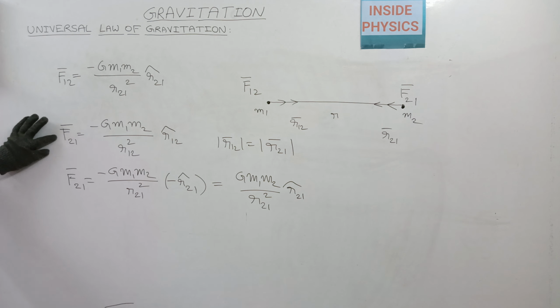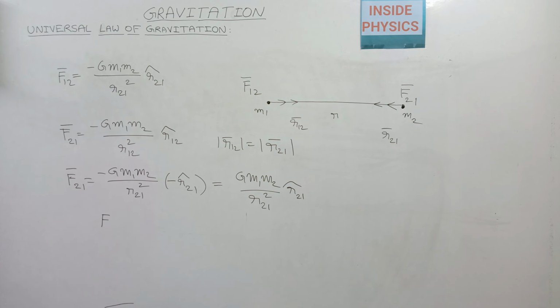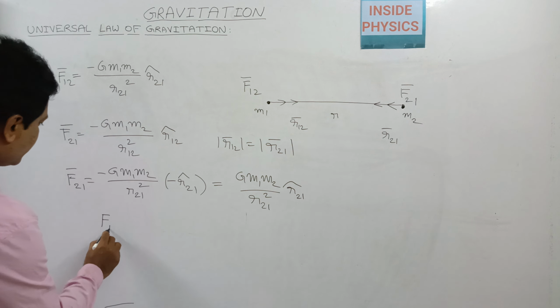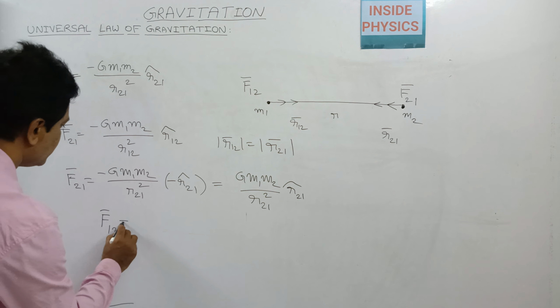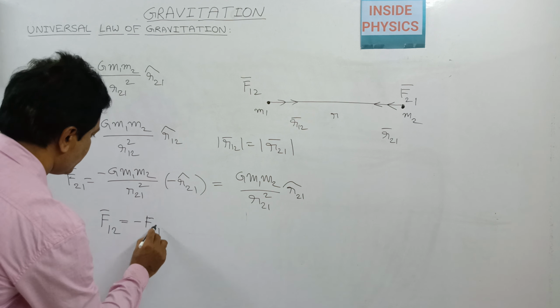If you observe this equation and this equation, we can write F12 is equal to minus of F21 bar.